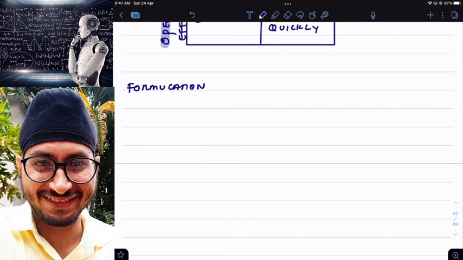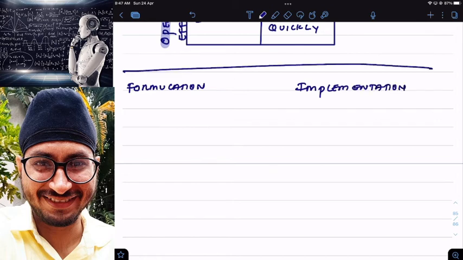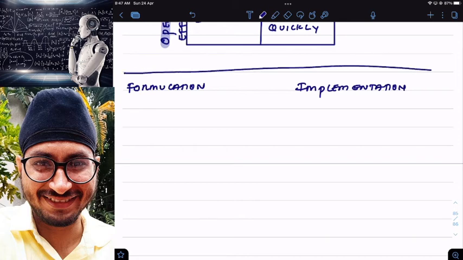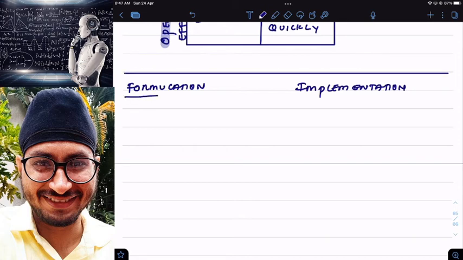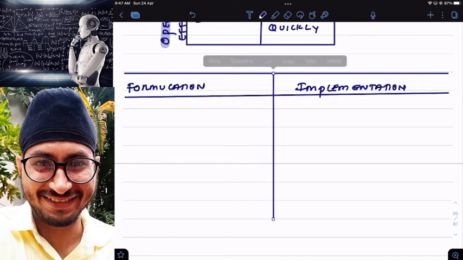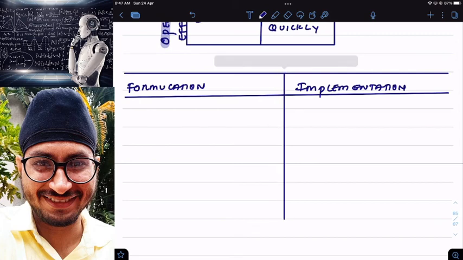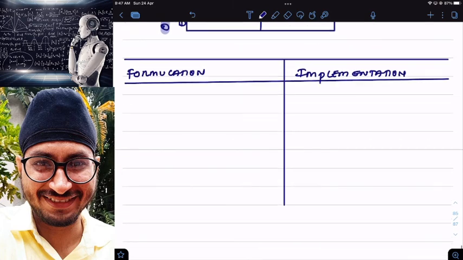Here this is formulation and this is implementation. Number one. Strategy formulation is before action. Before action means it is theoretical. Implementation is during action. That is practical.